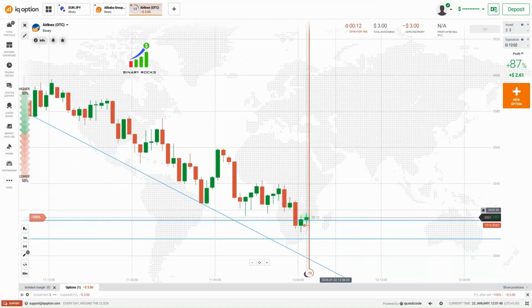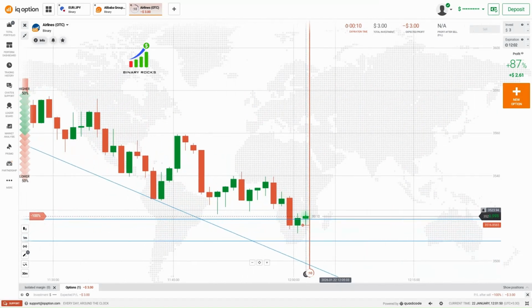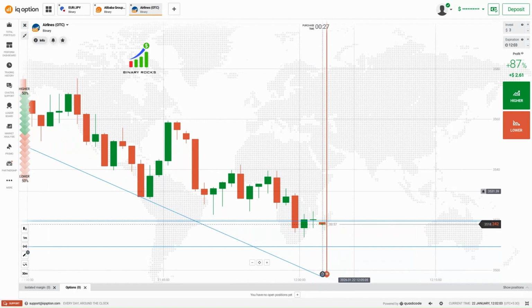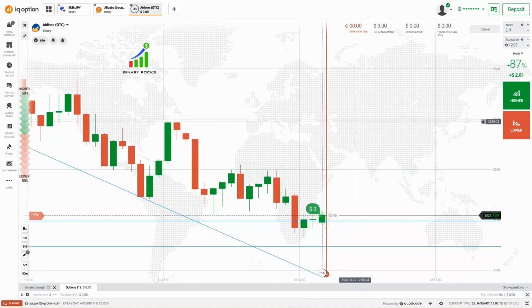So we have to wait, because I have taken the major level, but there is a zone which was previously respected over those areas. So it was a buying zone. Already the market has entered the buying zone and it was rejected. So my rule is simple. Now I can go with buyers again because the buyers' zone has been entered and we need to respect it up to when? Up to the next selling area. Obviously you can go with the selling areas. That's why I have gone with buyers here.